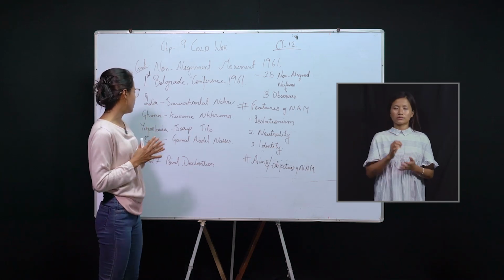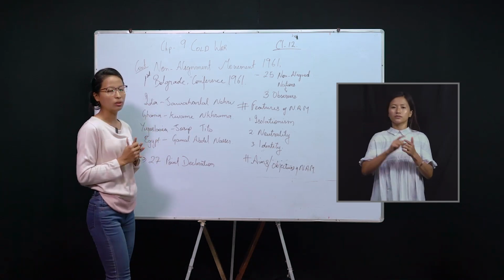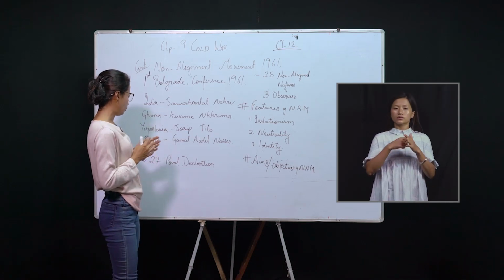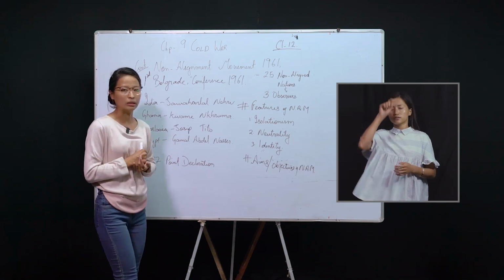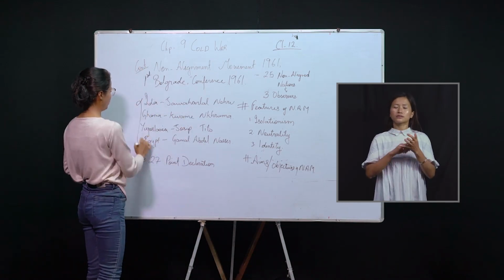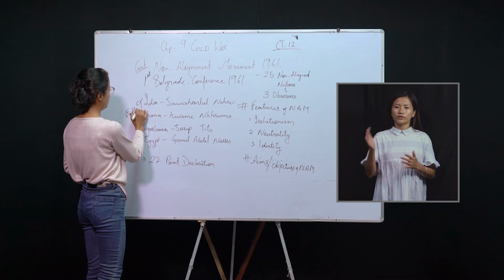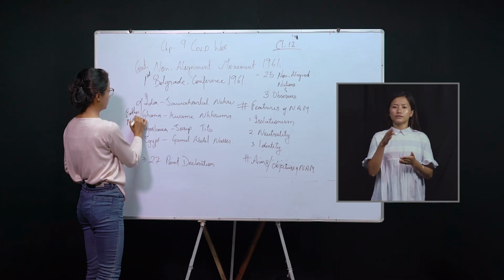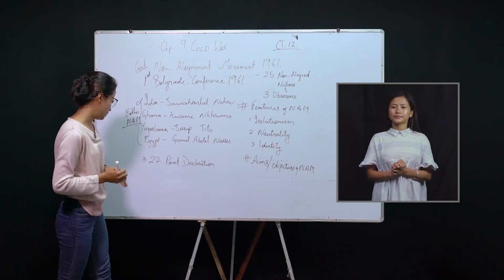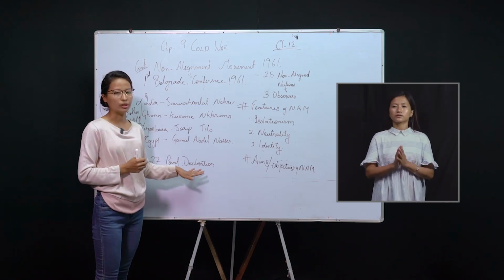India, we have Jawaharlal Nehru. From Ghana, we have Nkrumah. From Yugoslavia, we have Josip Tito, and from Egypt, we have Gamal Abdel Nasser. They are considered the founding fathers of the non-alignment movement. In this conference, they adopted a 27-point declaration.